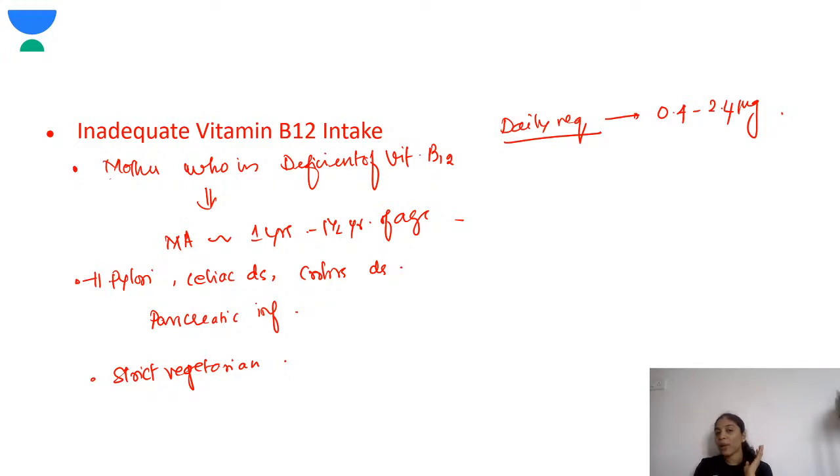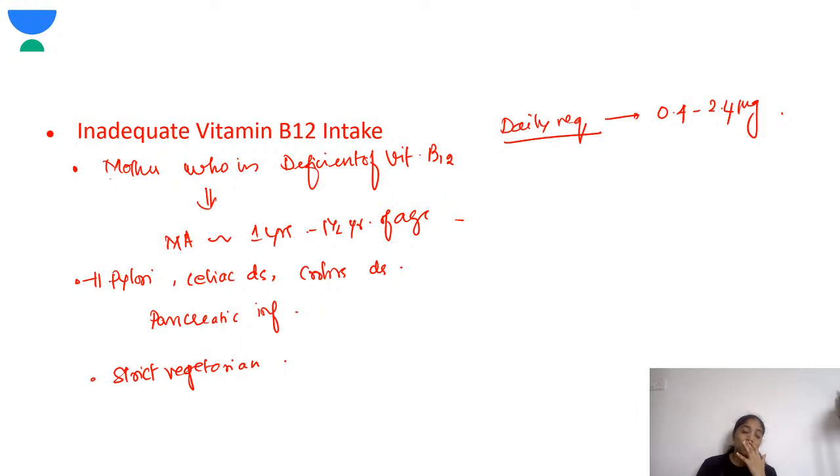So I've told you, if the mother is deficient of vitamin B12, the mother cannot transfer the vitamin B12 to the baby through the breast milk, and these children will present to you by 1 to 1.5 years with anemia. Especially, one very important history most of these children will come with is that generally the mother or the family is a strict vegetarian, so there is no other dietary source of vitamin B12.